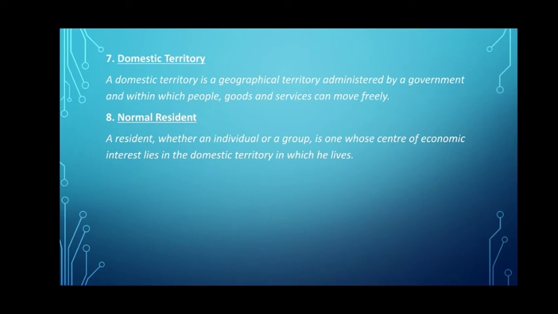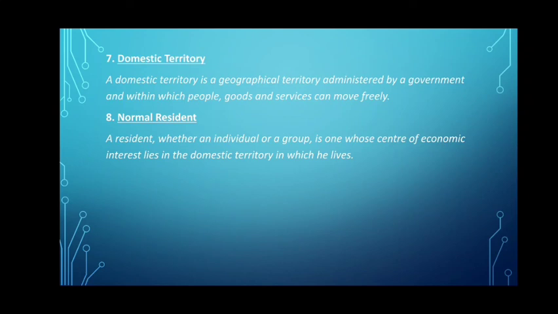For example, India is a domestic territory. Okay. India is divided into many states. Right? Now, if you want to move from Assam to Delhi, will there be any restrictions upon us? No. Right? We can simply book a ticket on a plane or a train and we can move to Delhi. There is no restriction. So, people can move. Similarly, we can send goods from Assam to Mumbai.